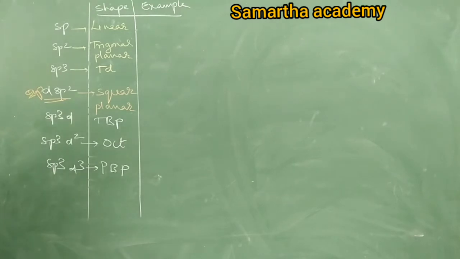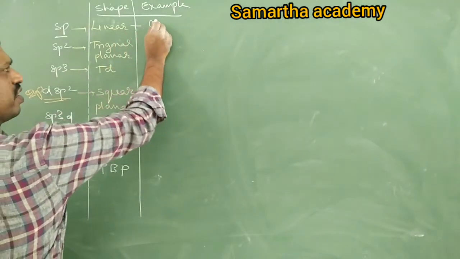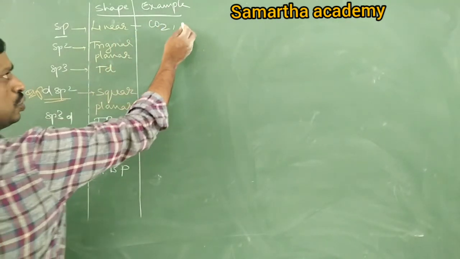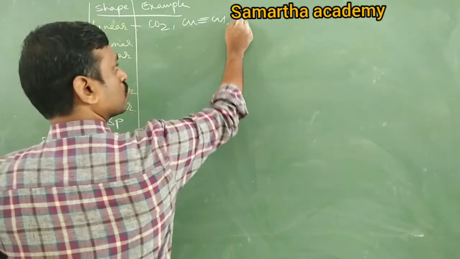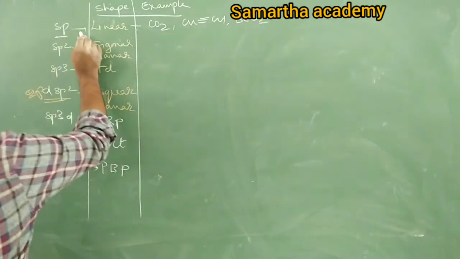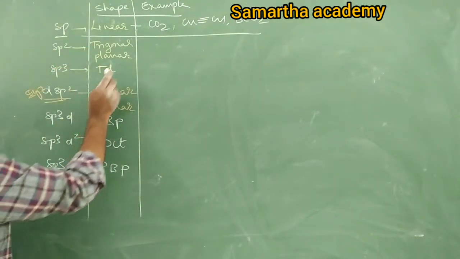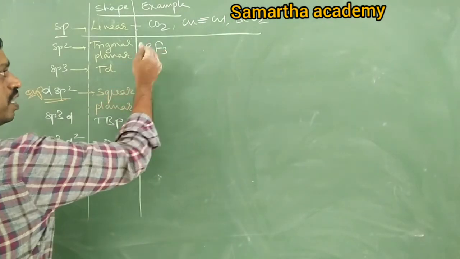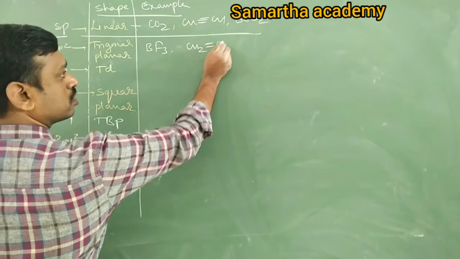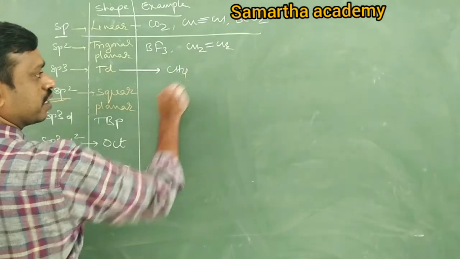Next, examples. Example for sp hybridization: you can write many examples. Let's take CO2, acetylene (CH triple bond CH), BeCl2, many are there. We'll study all individually. Next, sp2 hybridization: BCl3 or BF3 or ethene. Next, tetrahedral: methane.